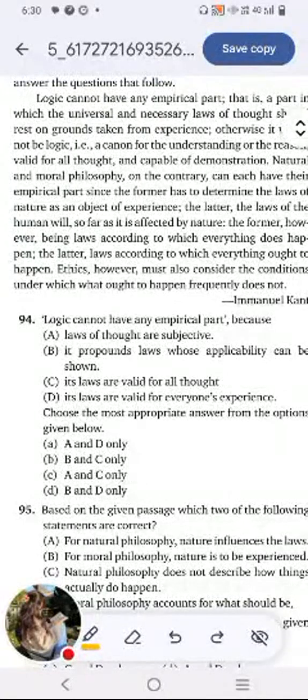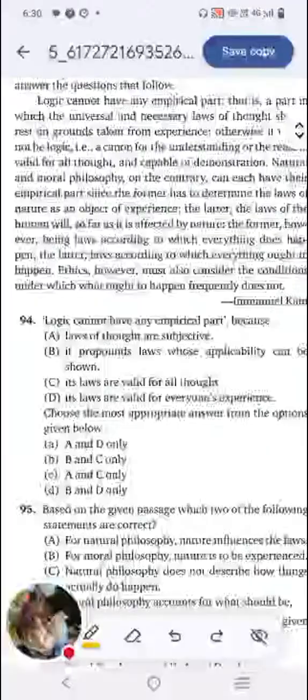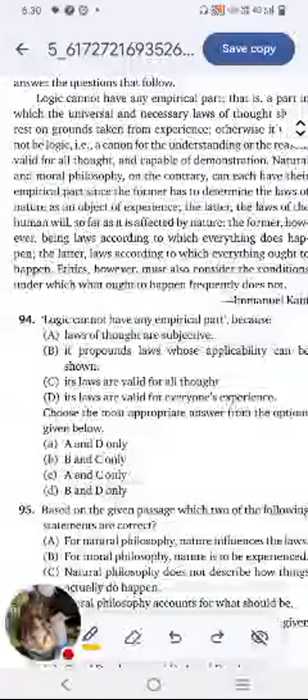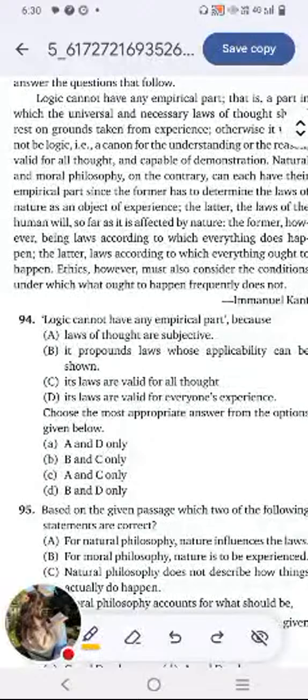If you look at that, being empirical means it should be subjective and it should be based on observation. And they are saying logic cannot be empirical. So it should not be subjective and it should not be observational or based on experience.